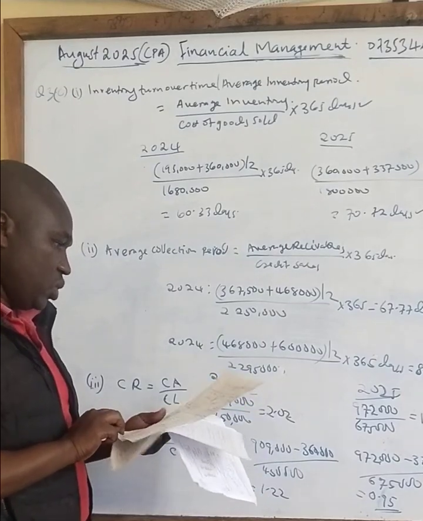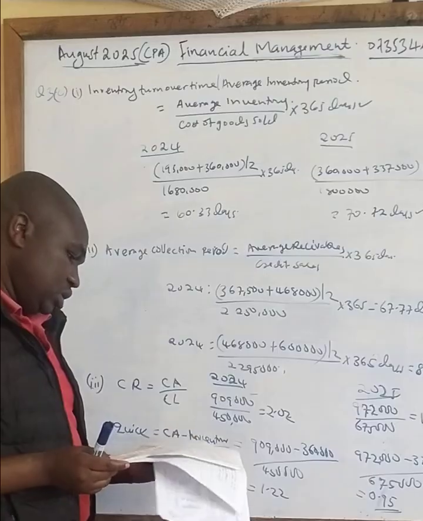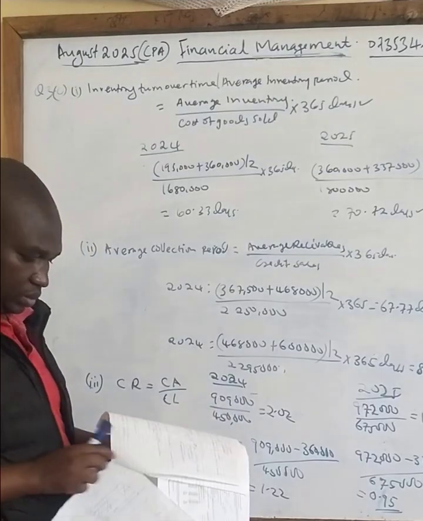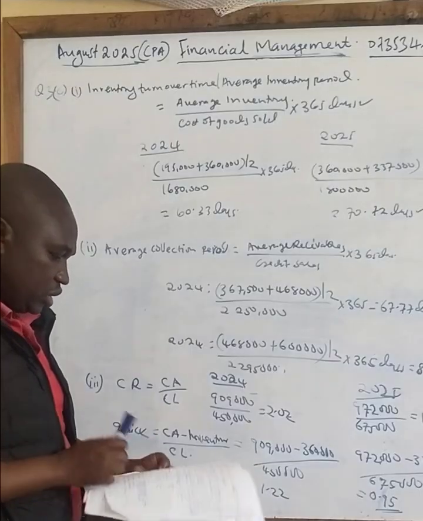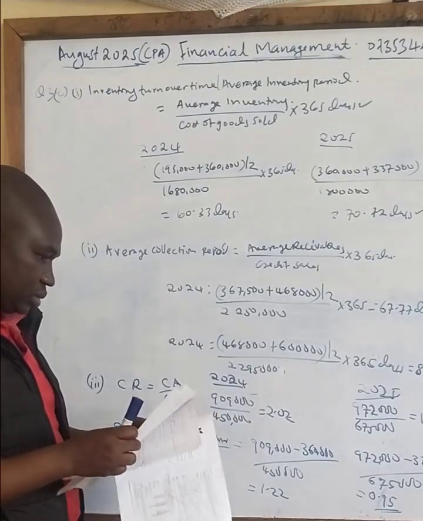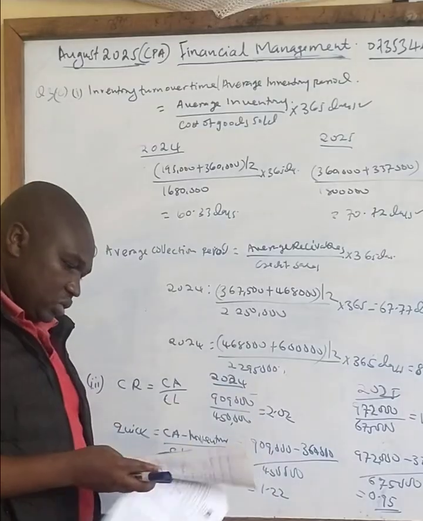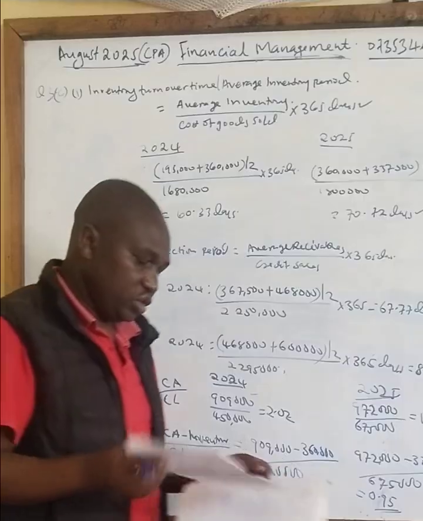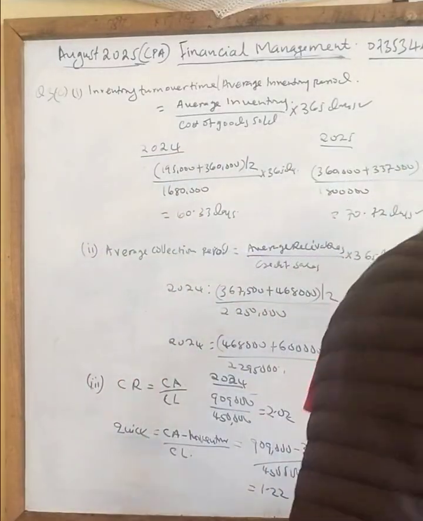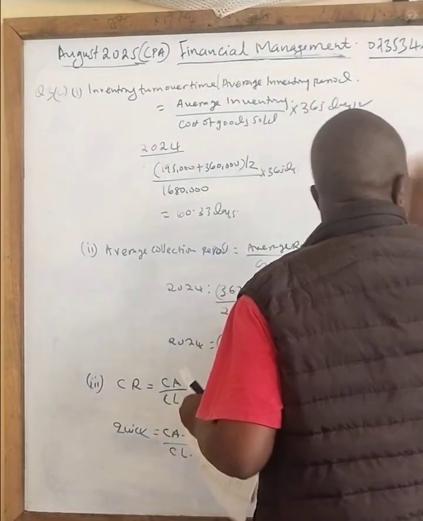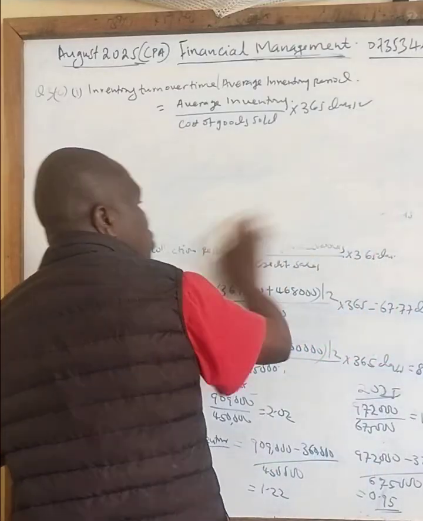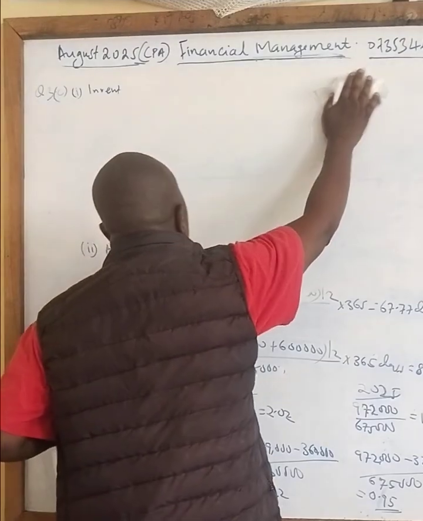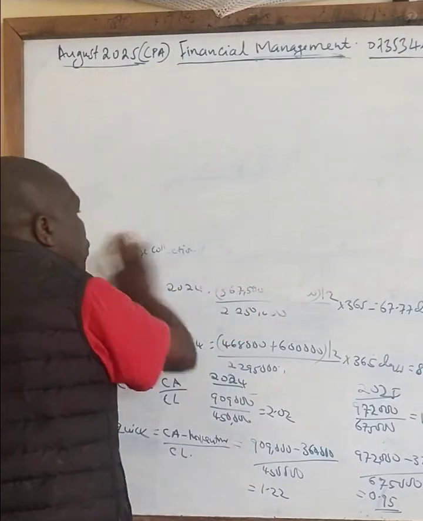Good. So I've done question 3, so I go to question 2. I go to question 2, class. So question 2 is about the management of cash. In management of cash we have two methods. Method 1 is what you call Baumol's method, which is a continuation of EOQ.